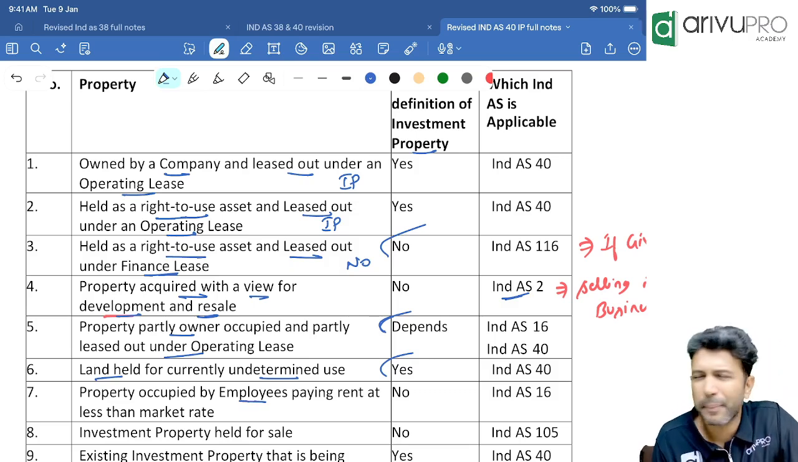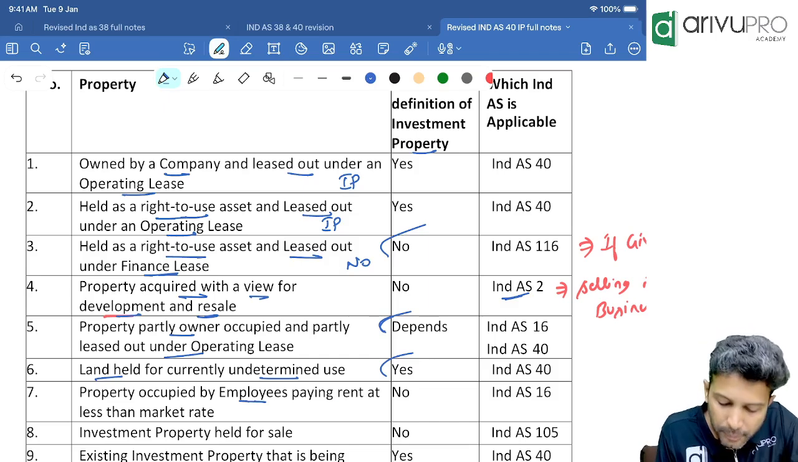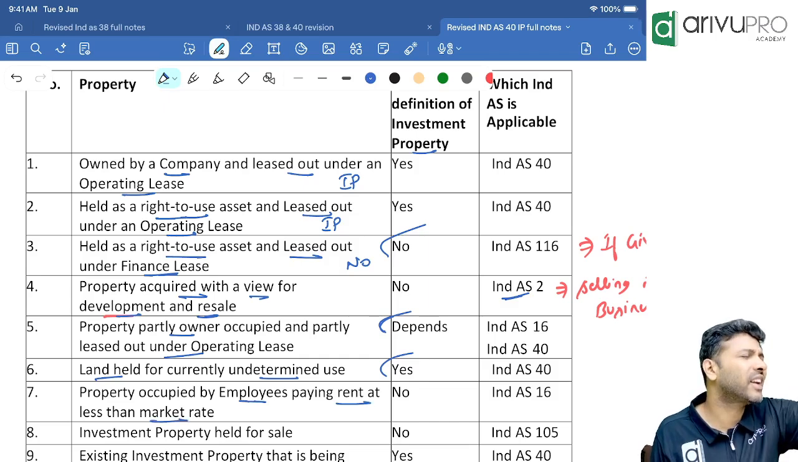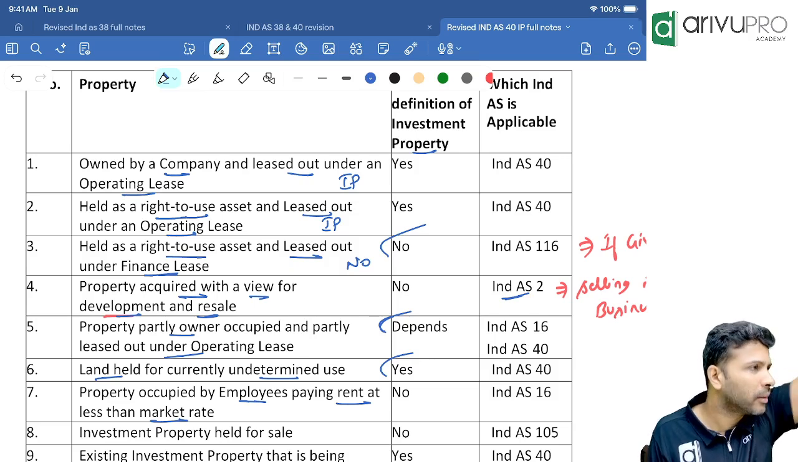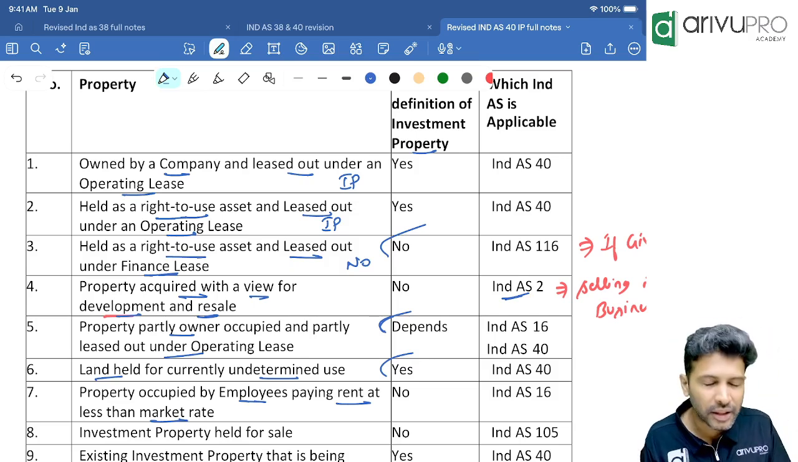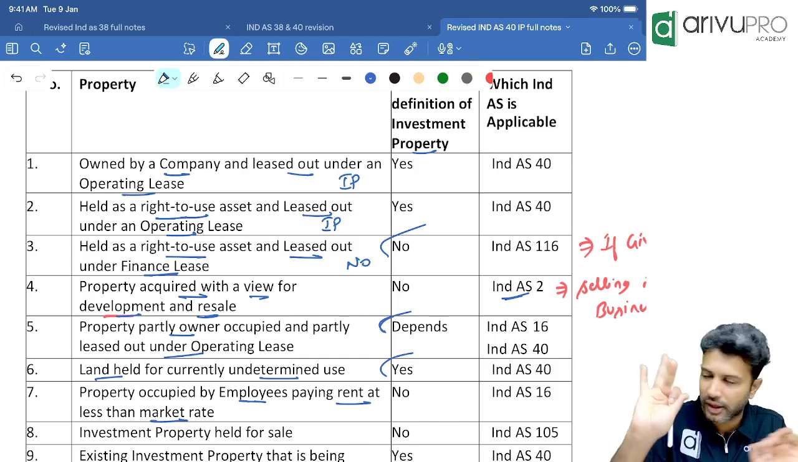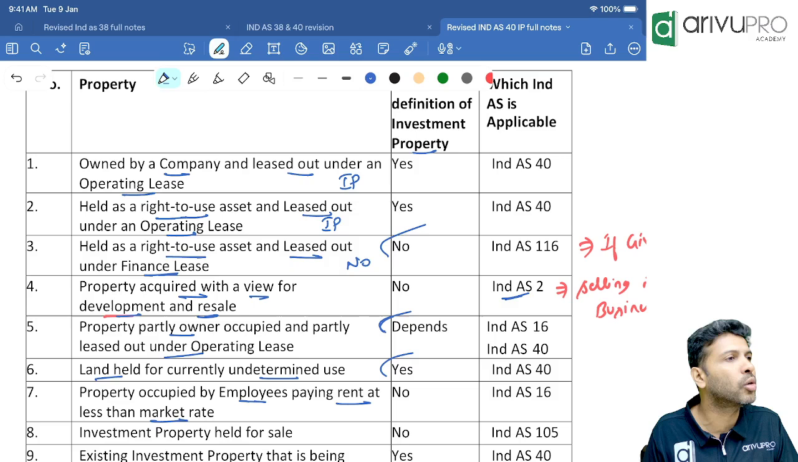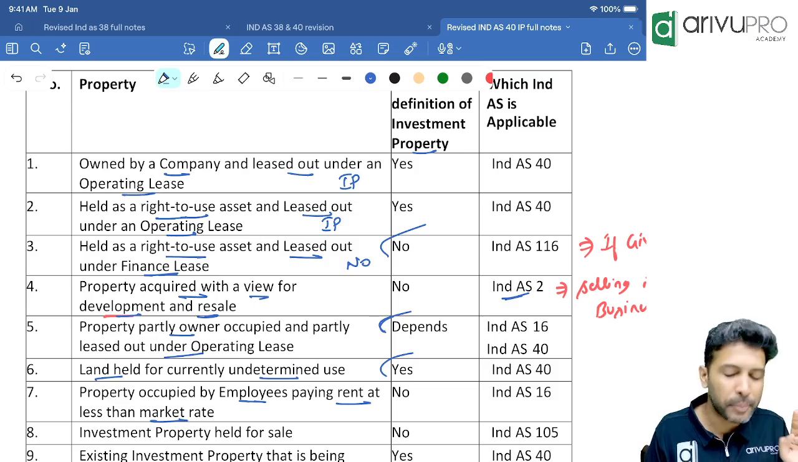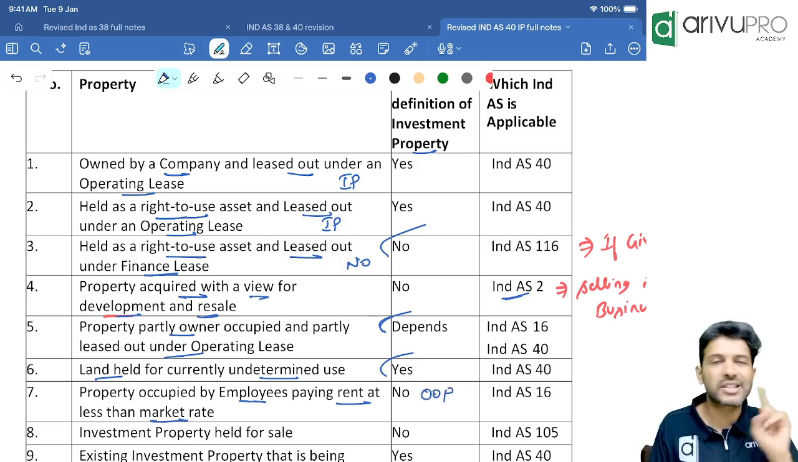Property occupied by employees. I'll not even read further. Okay, when they are paying the rent at market rate. Rent can be paid at market rate, above market, below market, irrelevant. If you have given the property on lease to your employees, it means the intention is still to support your business. So is this IP or OOP? OOP only.